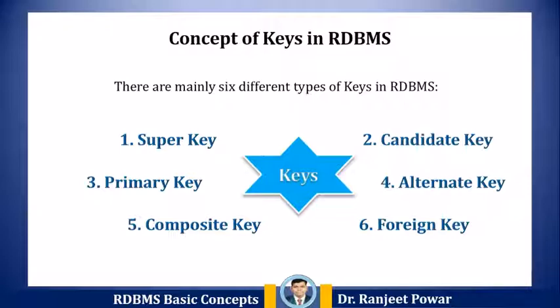There are types of keys in a database management system. There are mainly 6 different types of keys in RDBMS or DBMS, and each key has its different functionality. The first key is the super key. Super key is a group of single or multiple keys which identifies rows in a table. A primary key is a column or group of columns in a table that uniquely identify every row in that table. A candidate key is a set of attributes that uniquely identify tuples or rows in a table. Candidate key is a super key with no repeated attributes.